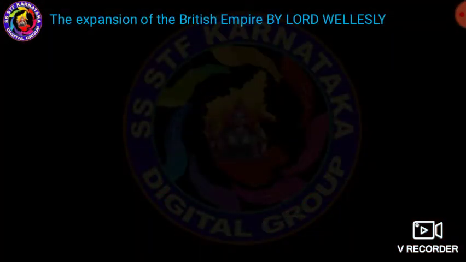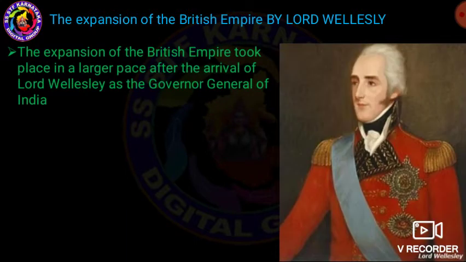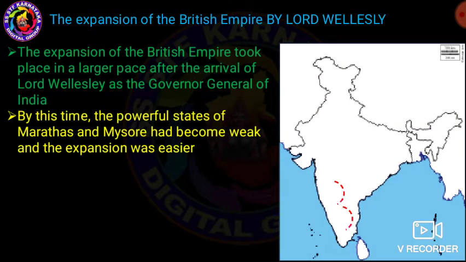This period of the administration is 1798 to 1805. My dear students, why was the subsidiary alliance introduced? Very important. It was introduced in order to bring control over the Indian states. That is the reason the subsidiary alliance was introduced.